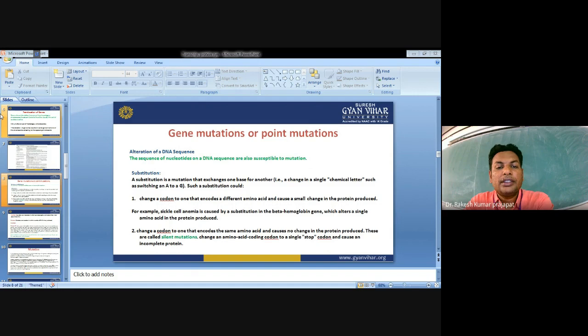Substitution is a mutation that exchanges one base for another, a change in a single chemical letter, such as switching A to G. It changes a codon to one that encodes a different amino acid and causes a small change in the protein produced. For example, sickle cell anemia is caused by a substitution in the beta hemoglobin gene, which alters a single amino acid in the protein produced.